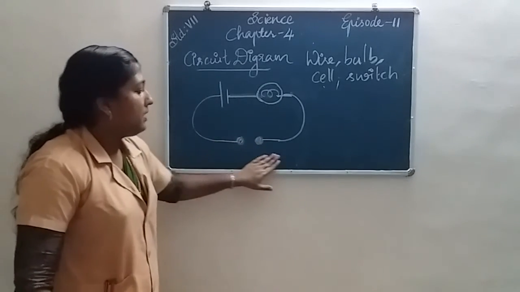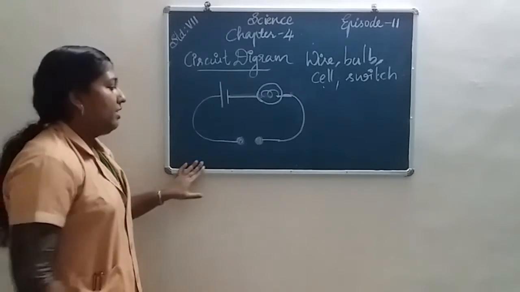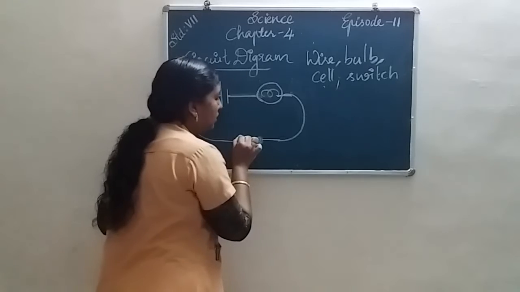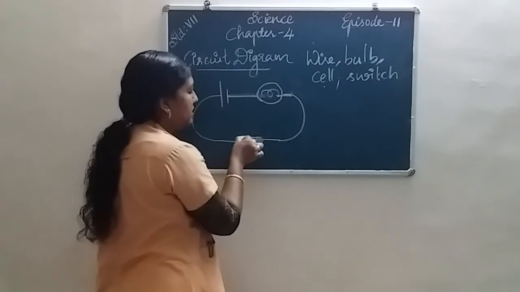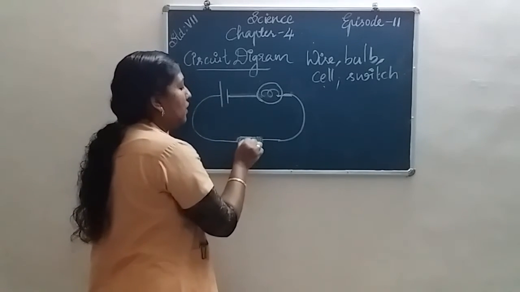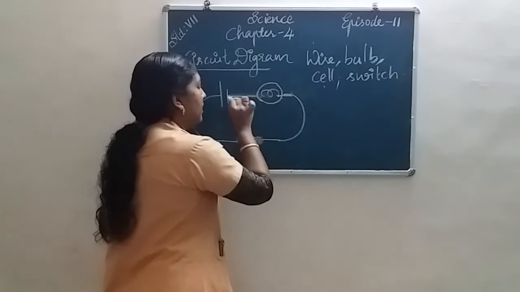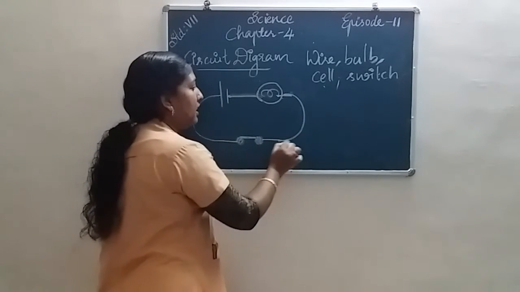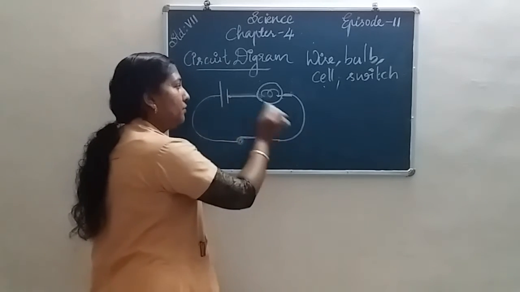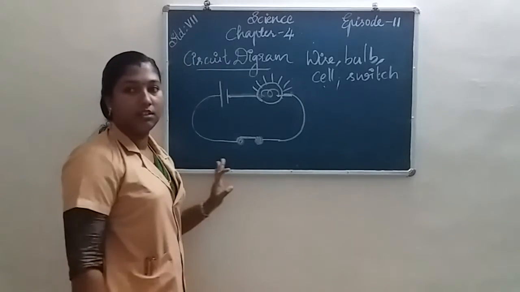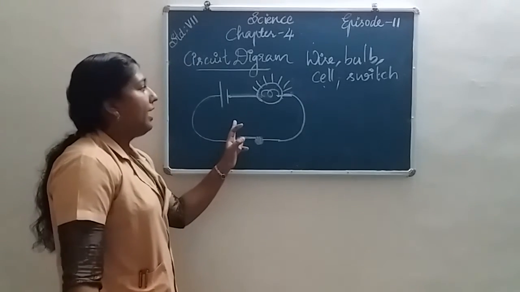The circuit is not completed while the switch is open, so the bulb does not glow. When the switch is in closed position, the electricity passes from here to here. A continuous path is from here to here. Then the bulb glows. Okay, this is the circuit diagram.